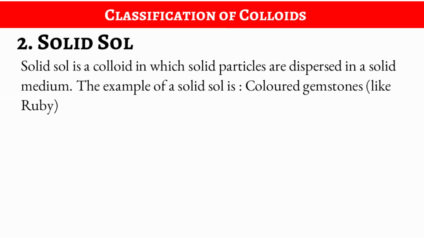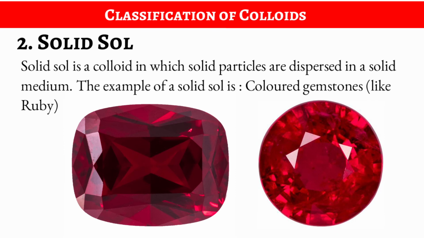The next, solid sol. Solid sol is a colloid in which solid particles are dispersed in a solid medium. Means here the dispersed phase as well as the dispersion medium both are solids only. The example of solid sol is a colored gemstone like ruby. You can see in the figure.